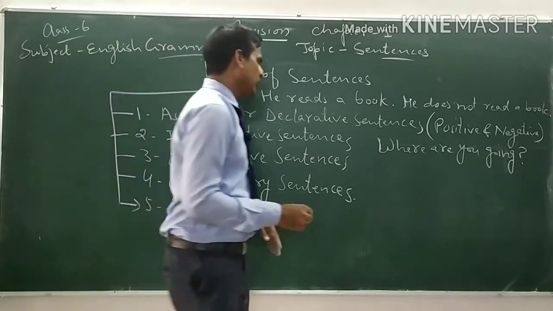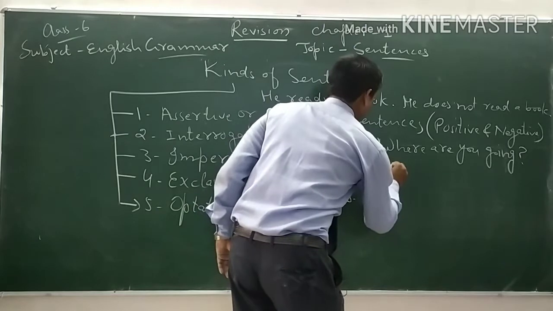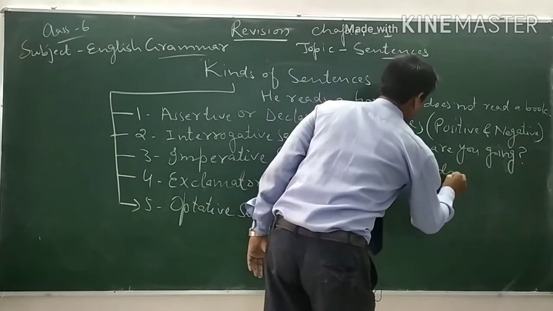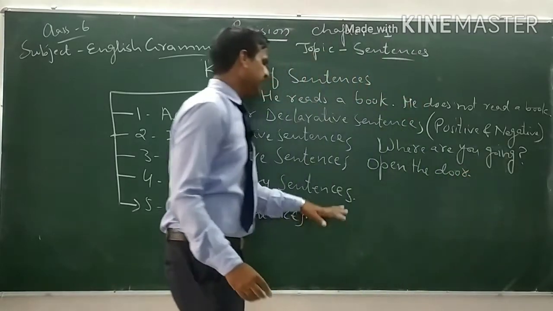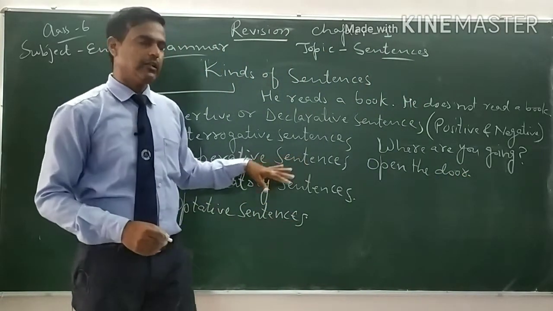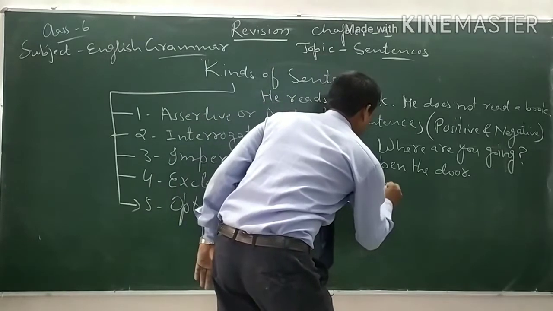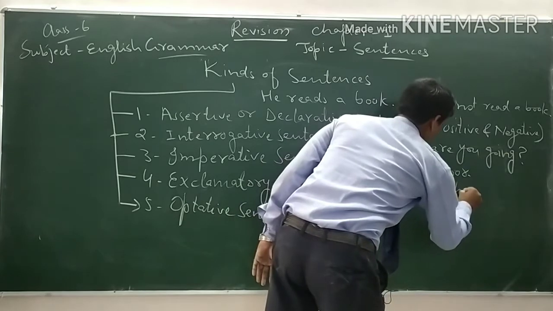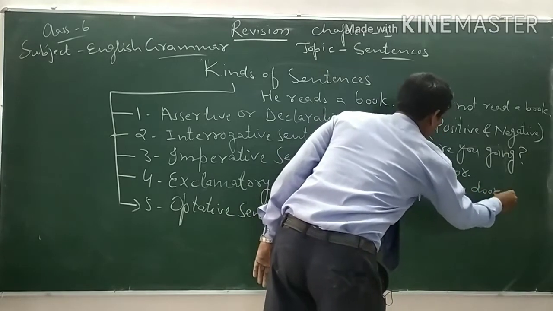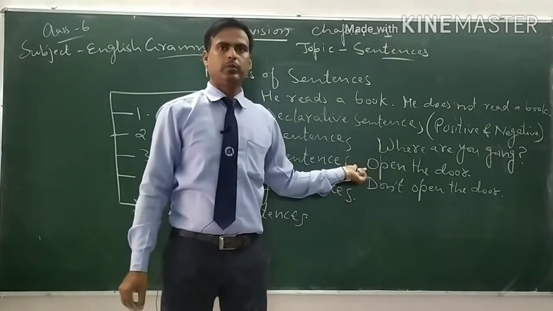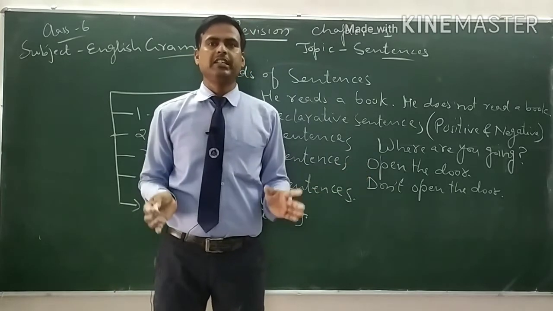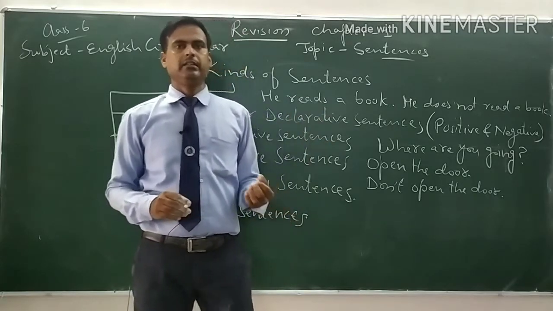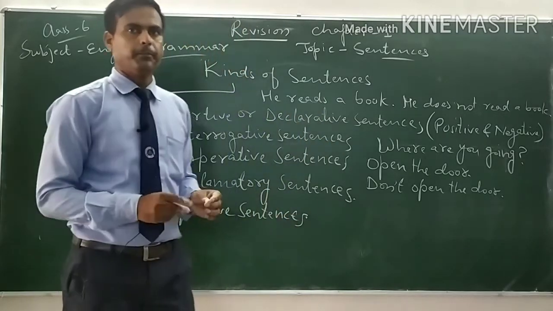For example, open the door. If the sentence is negative, we will say don't open the door. Here the subject is you, but we never write the subject in imperative sentences. It is always hidden. It is never written.